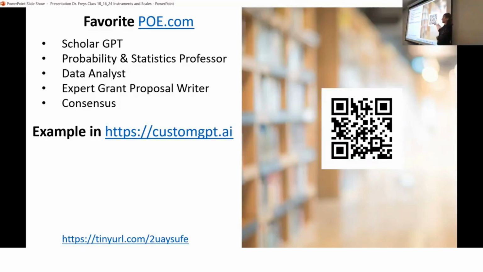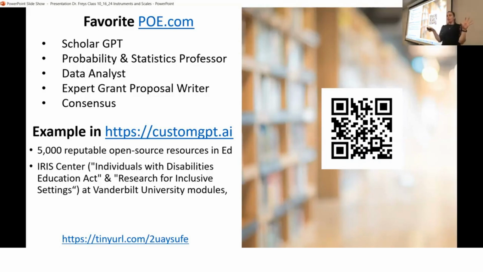The chatbot that I like the most, this is the QR code to it, the custom GPT. That QR code will take it to you. I also made a tiny URL because that chatbot has a URL that's like a whole page long. So there's a tiny URL down there that can take you to that chatbot. But why I like it is it has 5,000 reputable open source resources in education that it pulls from, and that's it. Nowhere else. Doesn't get information from any other place.